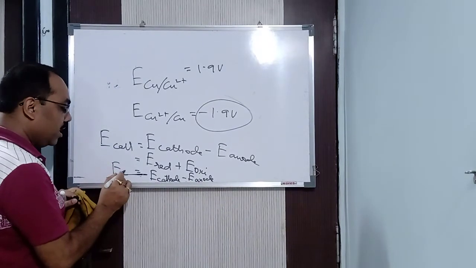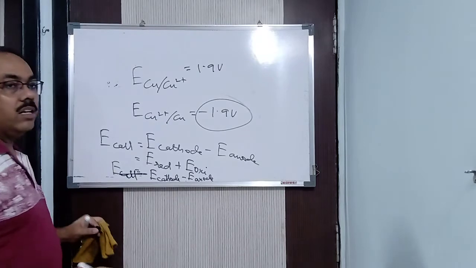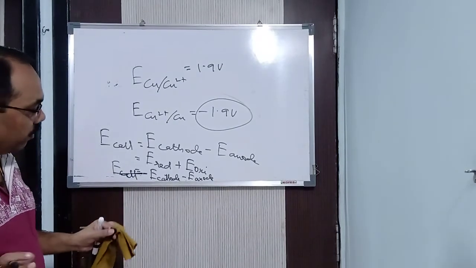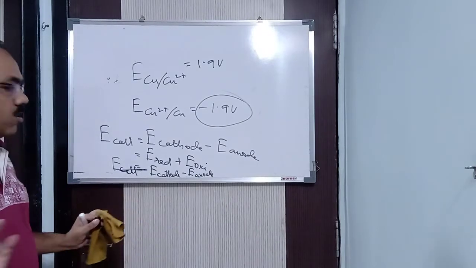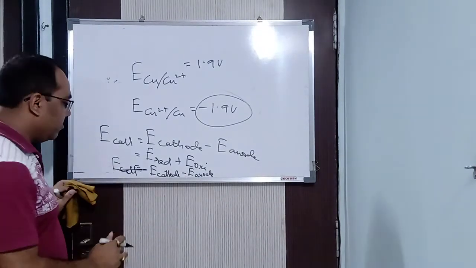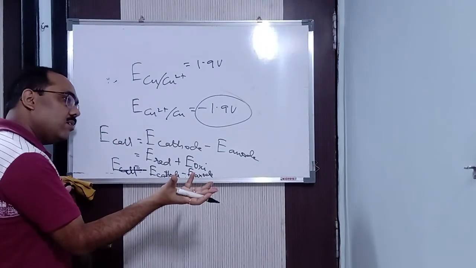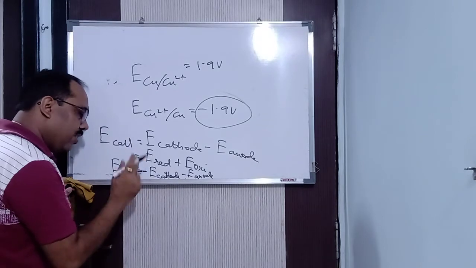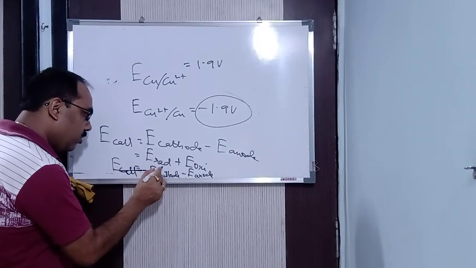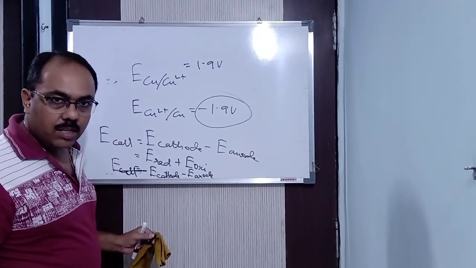So what is the formula? E cell is equal to, for that reason, E cathode minus E anode. Understood children? Otherwise it should be plus, but I explained why it is not plus. So when I say standard EMF of the cell, what will it be? E naught cell is equal to E naught cathode minus E naught anode. That's it. This is known as the EMF of the cell. When I say standard EMF, it will be E naught cell equals E naught cathode minus E naught anode. That is called the standard EMF of the cell.